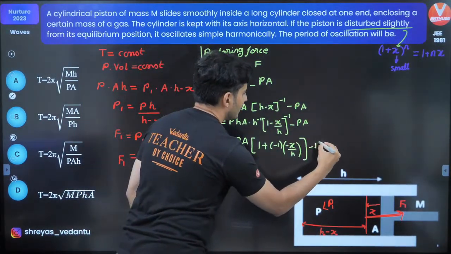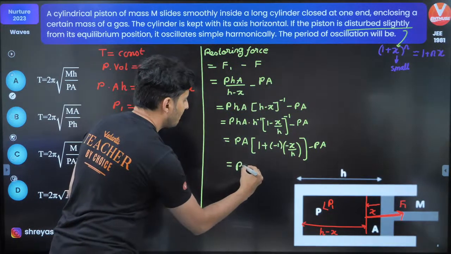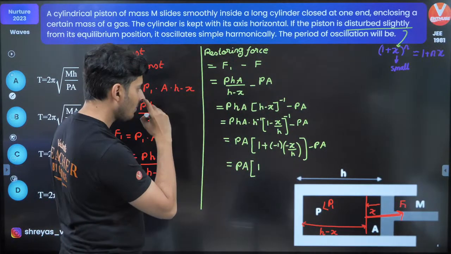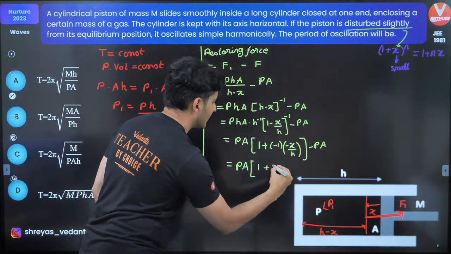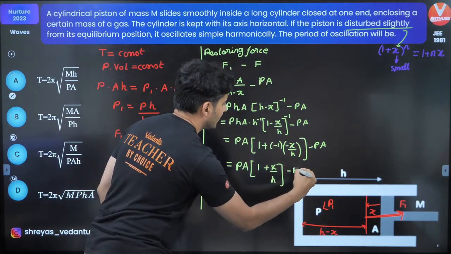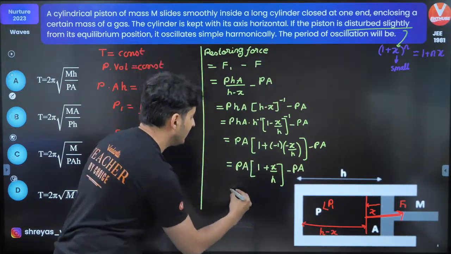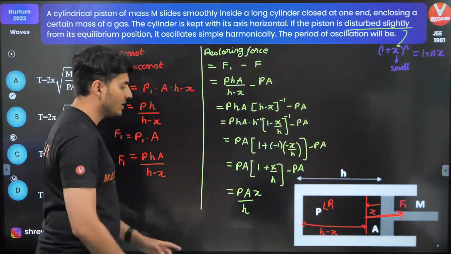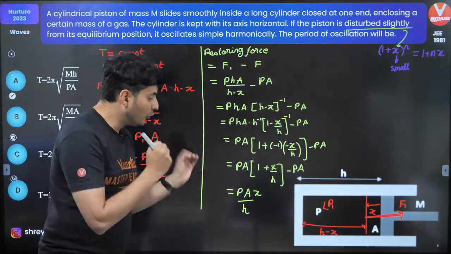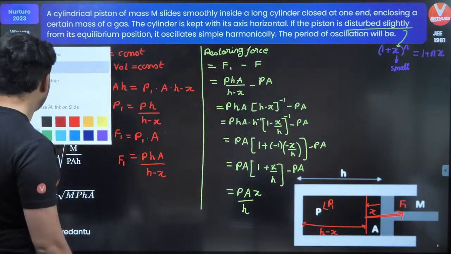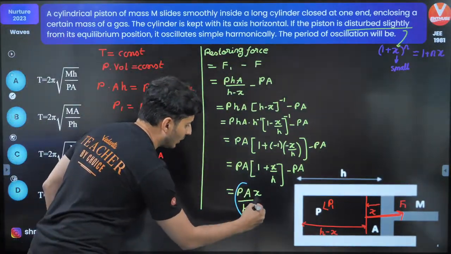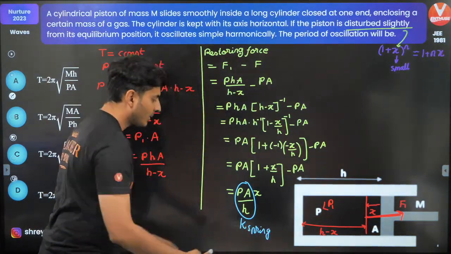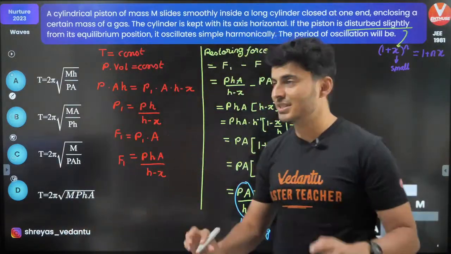And that's it, minus PA. So this will become PA into 1, minus minus is plus. Okay, and 1 plus X by H, and here minus PA. PA and PA get cancelled, and I'm left with PA X divided by H. So that's your restoring force. If force is proportional to X, then the constant of proportionality is your equivalent spring constant. Constant of proportionality is your equivalent spring constant.